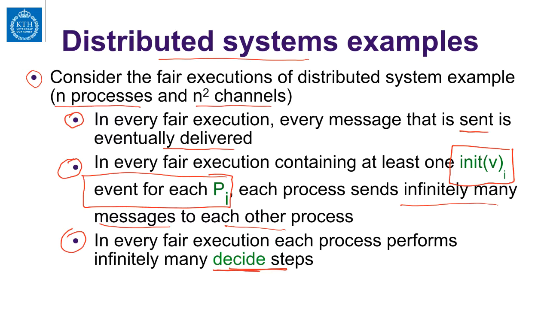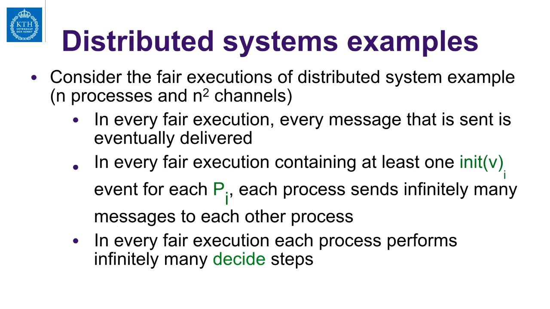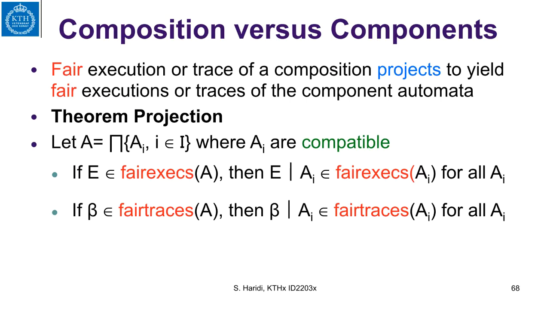There are some results that directly follow from the theorems that we had about executions, and these can just be imported into fair executions. So these are results that we have talked about before. I will mention them very quickly. A fair execution or a trace of a composition projects to yield fair executions or traces of the component automata. And the theorem was as follows. We have seen this before.